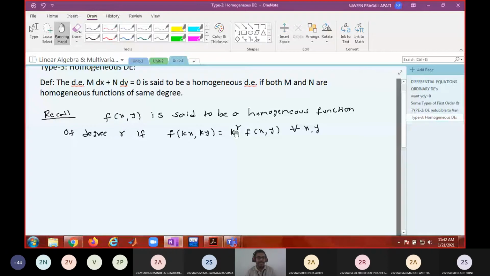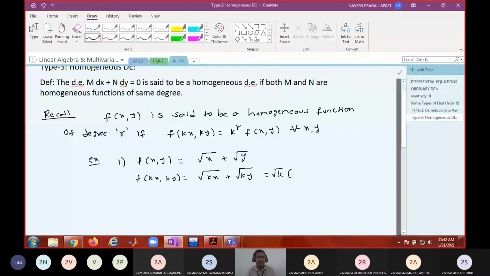For example, if you take f of x comma y equal to root x plus root y, then what is f of kx comma ky? Root kx plus root ky equals root k into root x plus root y, which is equal to k power 1 by 2 into f of x comma y.